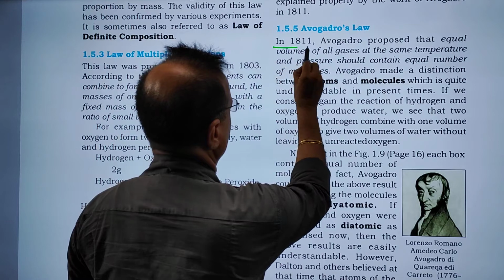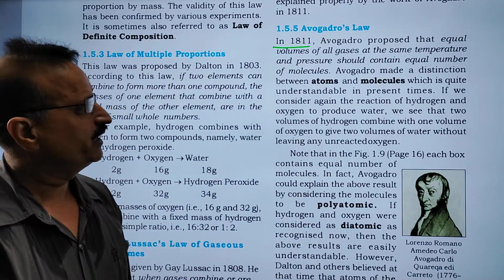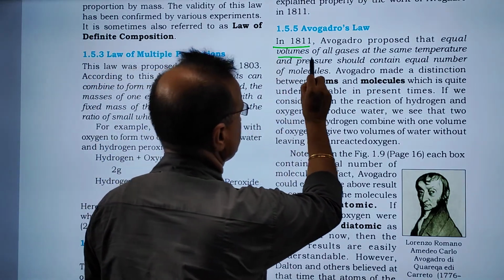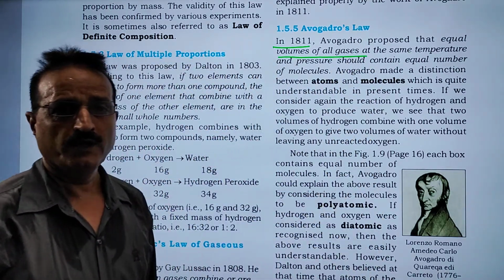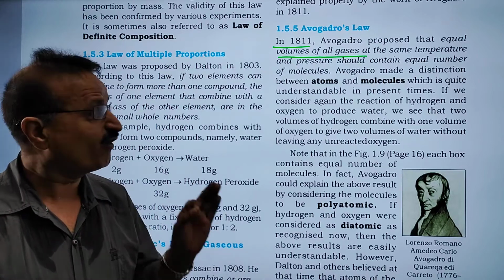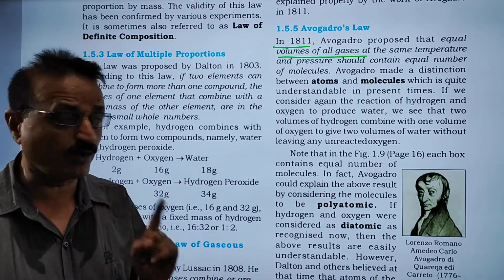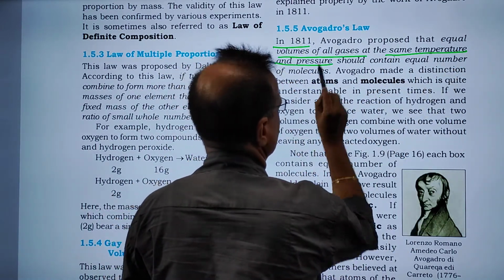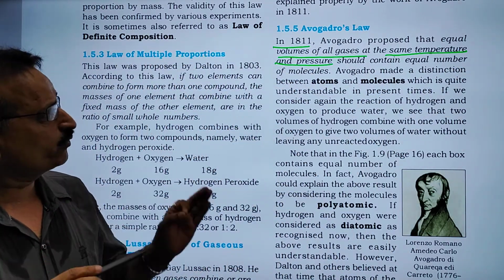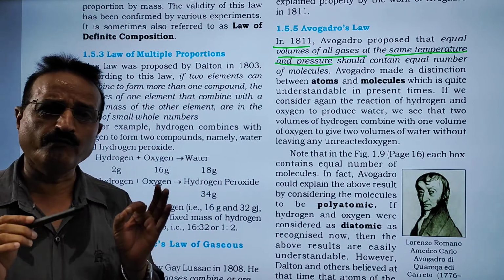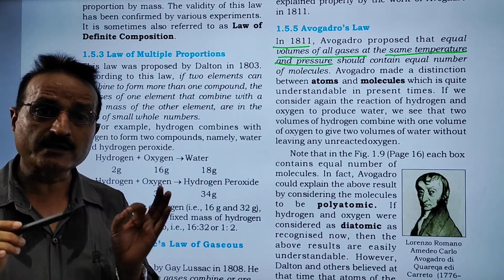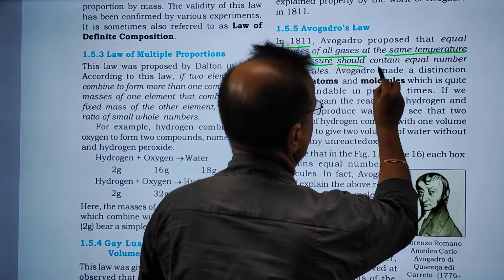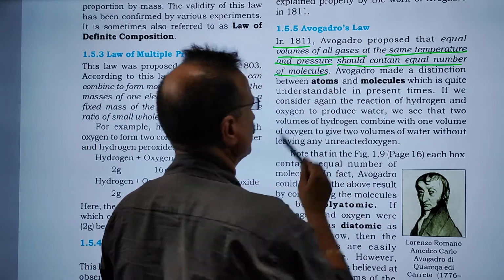In 1811, the year is important, Avogadro proposed that equal volume of all gases, the word is important, equal volume of all gases, condition is what? At the same temperature and pressure. Equal volume of all gases at the same temperature and pressure should contain equal number of molecules.